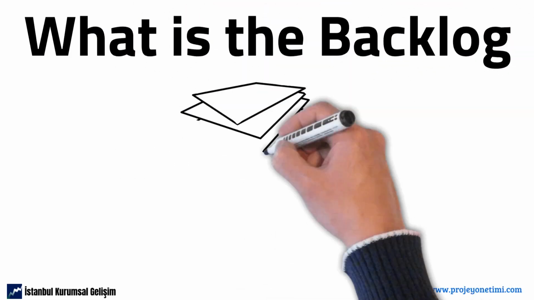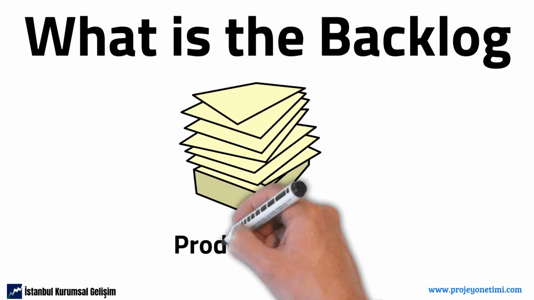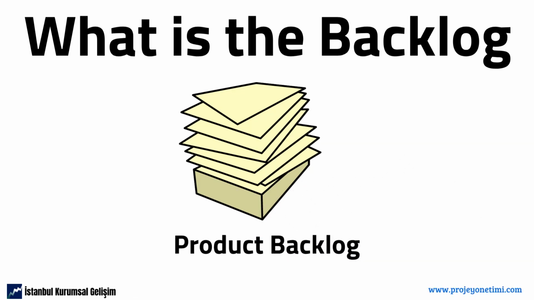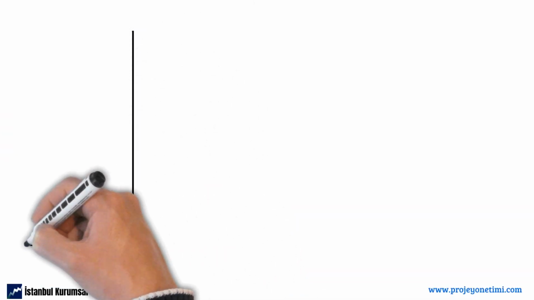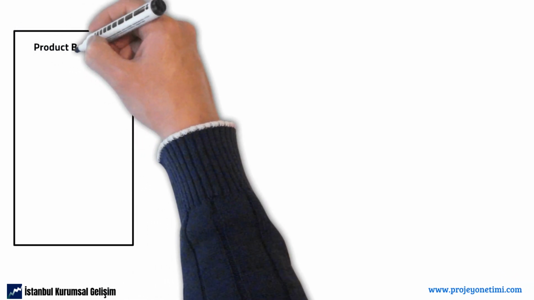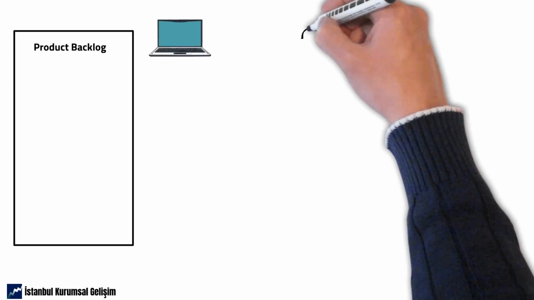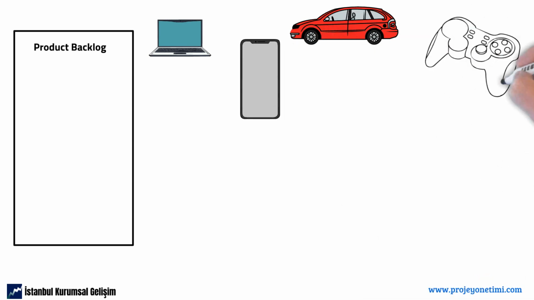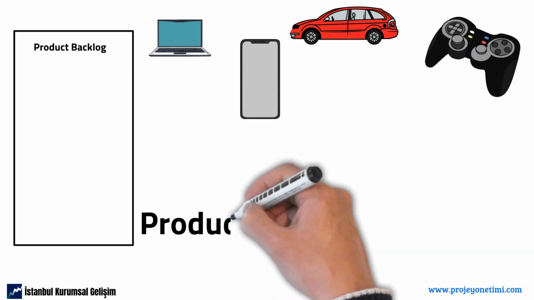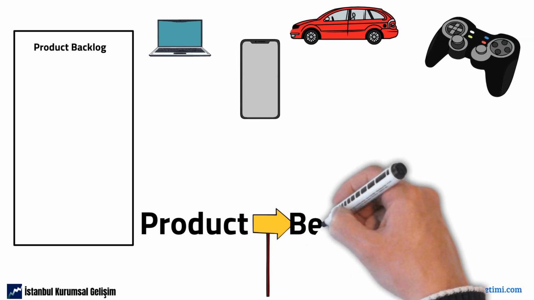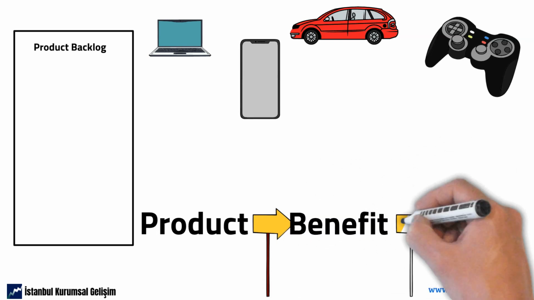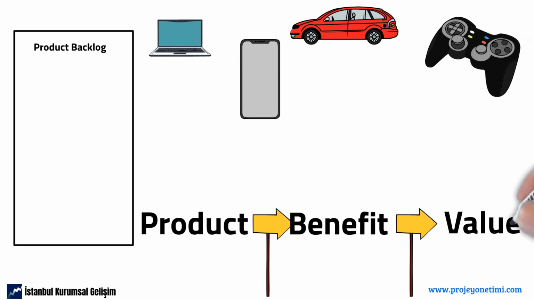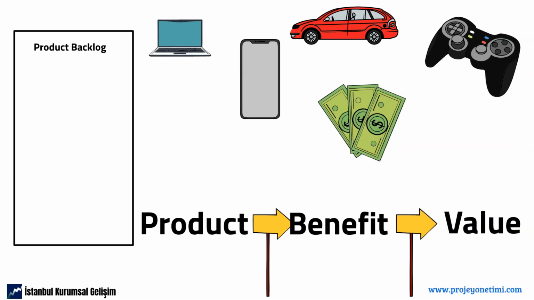What is the backlog? The most basic artifact in Scrum is the product backlog. The product backlog is prepared to reveal the product. The product, on the other hand, can be anything that is beneficial when used. You can think of a computer, a car, an application on your phone, or a computer game. As the people who use the product benefit from the product, a value is produced. As the benefit to be obtained increases, the value of the product increases.